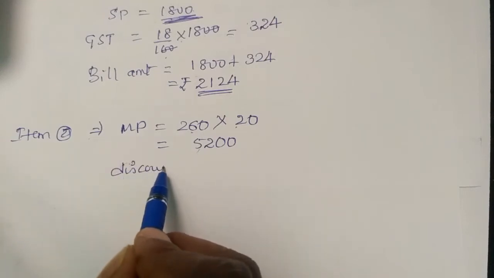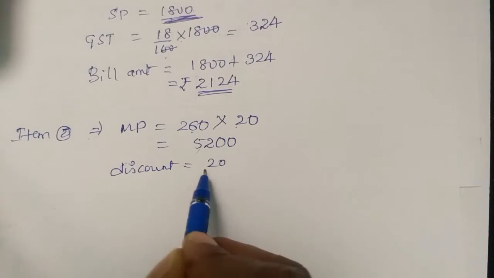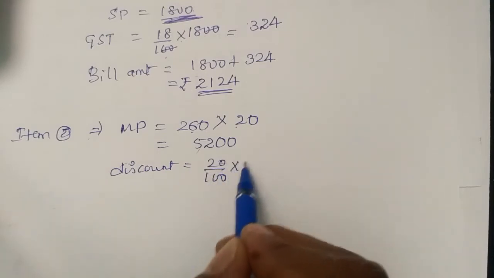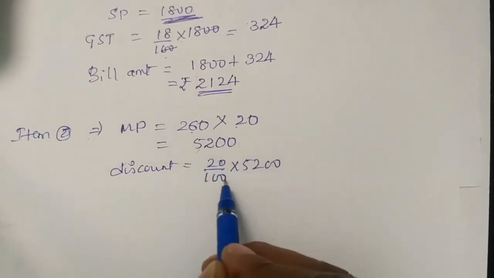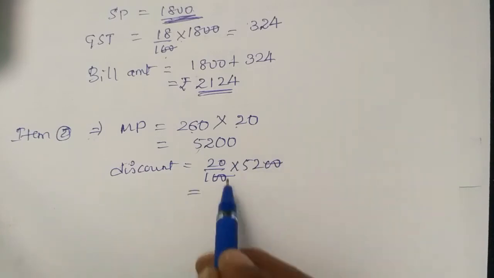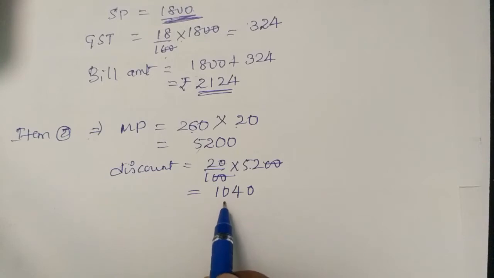We'll find out the discount first. How much discount is he giving? 20% discount is given on 5200. So 2 zeros cancel. 52 into 2 is 104, followed by 10. So 1040 rupees reduces. From 5200, 1040 rupees reduces.